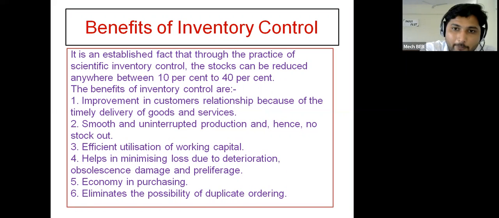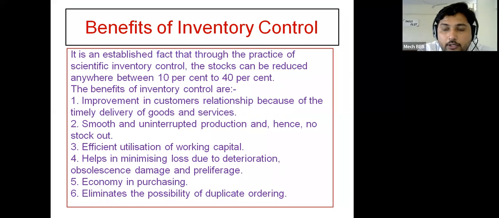Then, what are the different benefits of inventory control? As we have discussed the objectives, the same objectives will be reflected as benefits. Here one point is mentioned: nearly 10 to 40% of inventory one can reduce by using inventory control models.